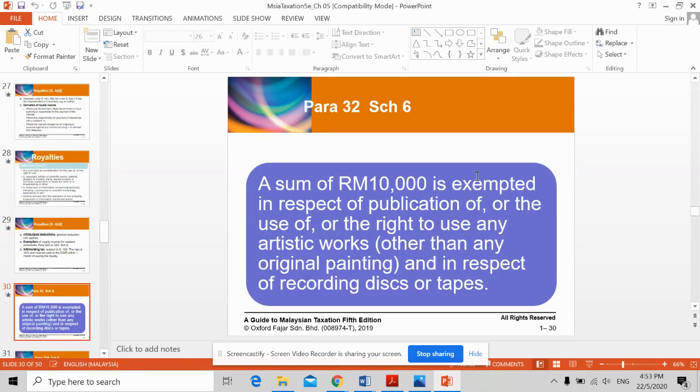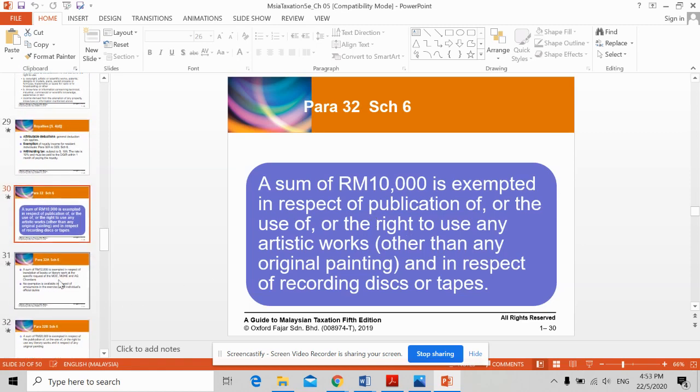All right, under Schedule 6, paragraph 32, a sum of 10,000 ringgit is exempted in respect of publication of, or any use of, or the right to use any artistic works, and in respect of recording these or tapes. So the royalty received from this publication of artistic works can have a 10,000 ringgit exemption.